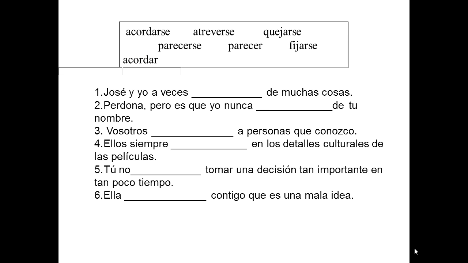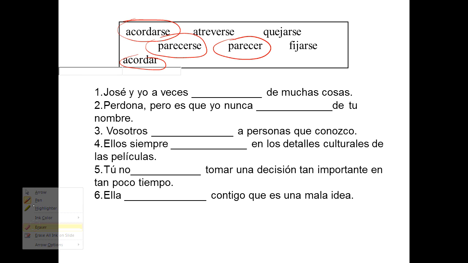Vamos a practicarlo. Okay, so hay que pararlo, el video. So you're going to stop the video. You are going to fill in the blanks, and then you can check it with the video. Keep in mind that you have some that are reflexive and non-reflexive, so take a look at the verbs that change meaning when they're used with a reflexive and when they're not. They mean something different. Por ejemplo, acordar and acordarse have completely different meanings. Parecerse and parecer have different meanings as well. Okay? And then when you come back, you can check them.